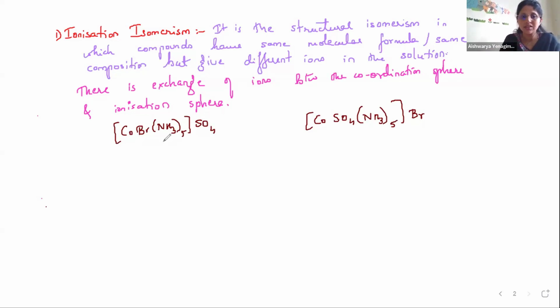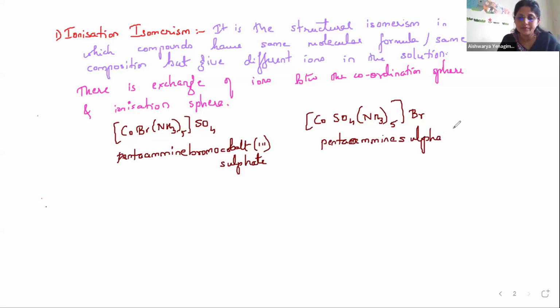This is the cation, this is the anion. For the first one I write the name as pentaamminebromocobalt(III) sulfate. For the second one, the name is pentaamminesulfatocobalt(III) bromide.